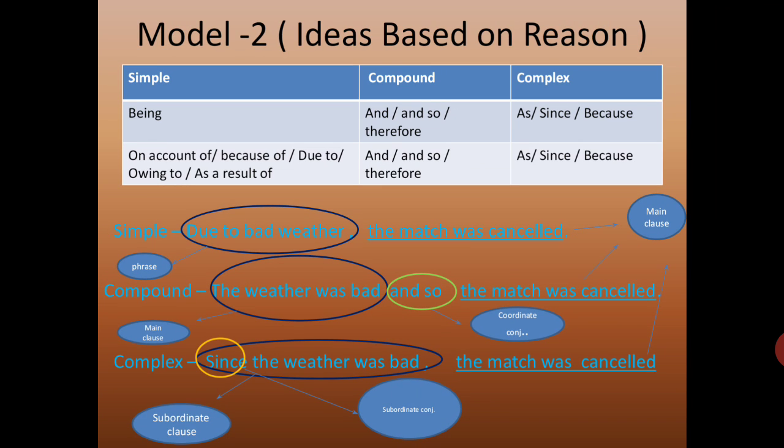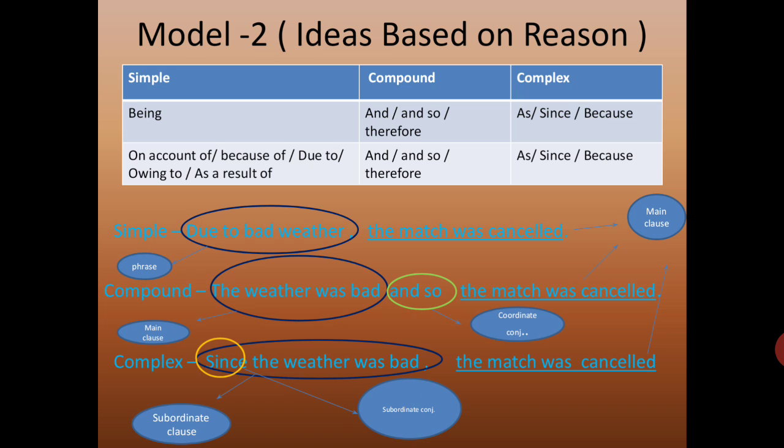Okay, look at the third sentence. Complex sentence. Complex sentence means it should have a subordinate clause. So what is the subordinating conjunction in the table? As, or since, or because. So I'm using since: since the weather was bad. See, here also there is a verb was, but it does not give complete meaning. Why? Because of the subordinating conjunction. Since the weather was bad, as the weather was bad, because the weather was bad, anything you can use. But don't use a coordinating conjunction. Coordinating conjunction is used only in the compound sentence. In a complex sentence: since the weather was bad, the match was cancelled.